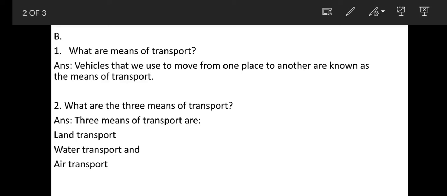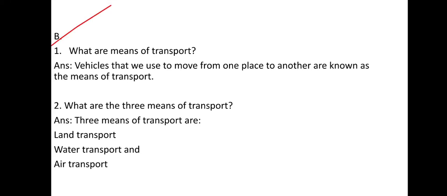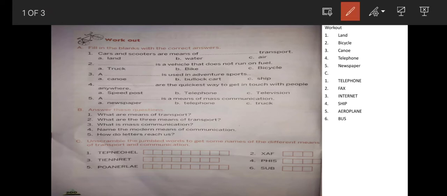In this class we will discuss the exercise part, workout, lesson 1, transport and communication in India, exercise B. In our previous class we have discussed exercise A and C. Today we will discuss exercise B, answer these questions.